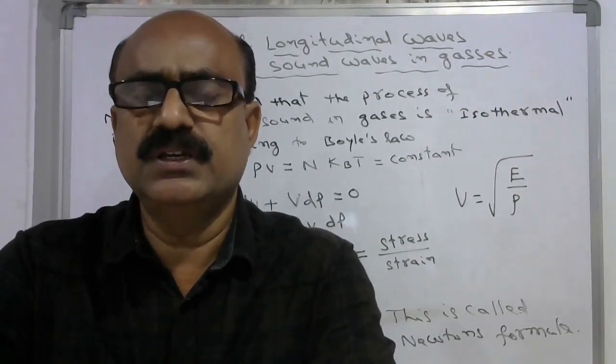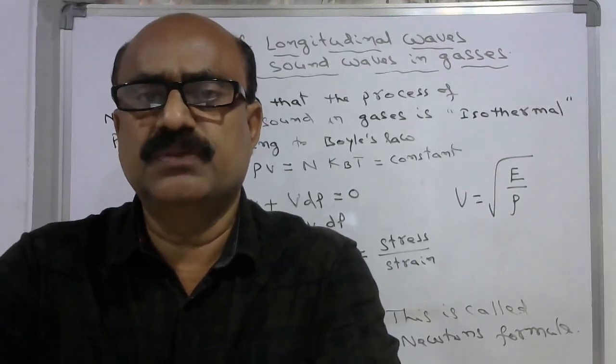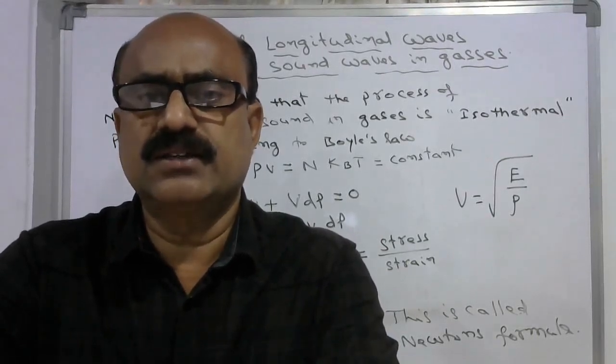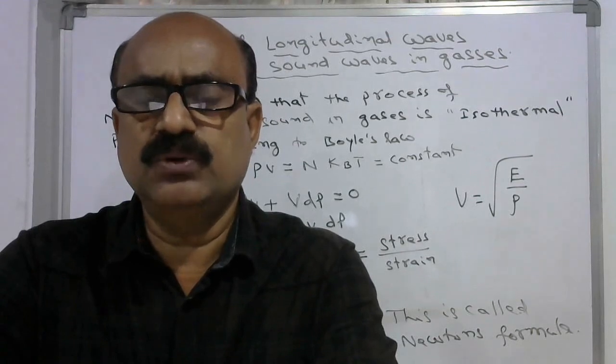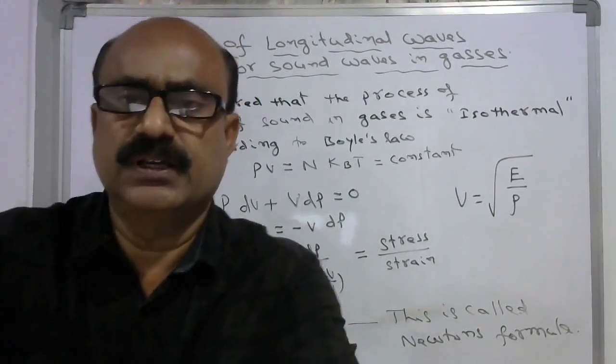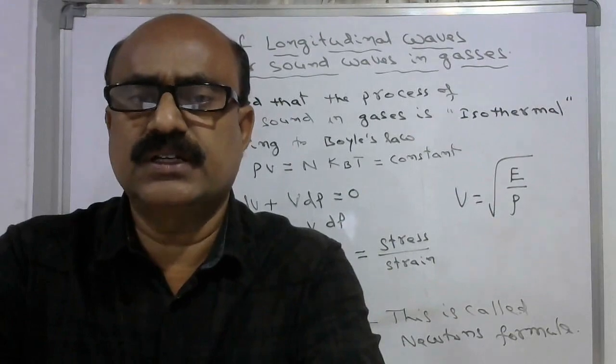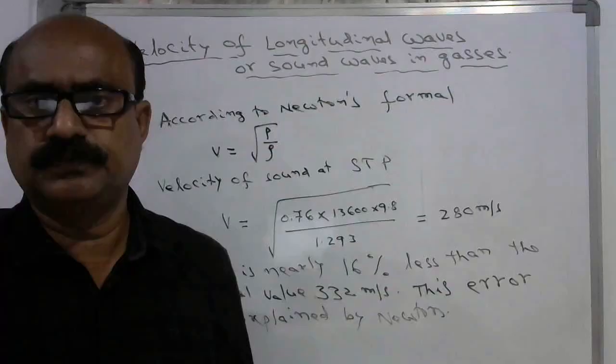Instead of P, he used gamma P. That is why the speed of sound in gases is not under root P by rho, but under root gamma P by rho. Let us see how this value was corrected by Laplace.